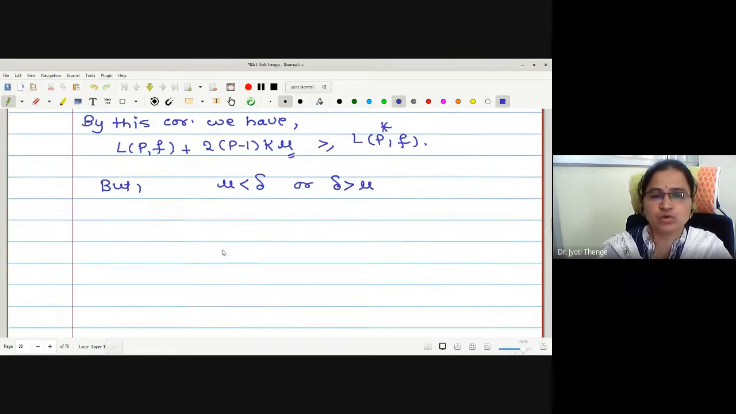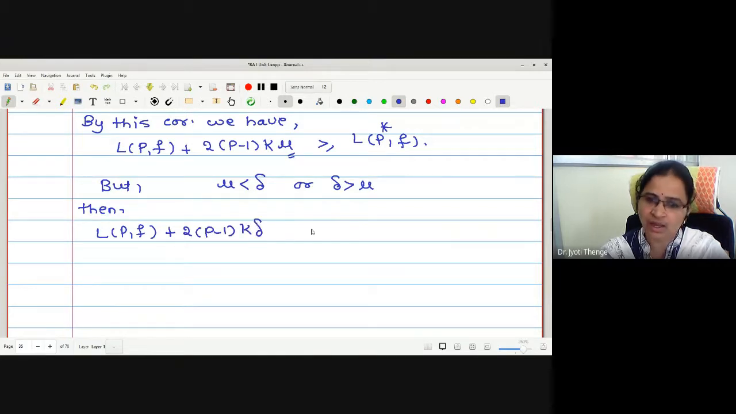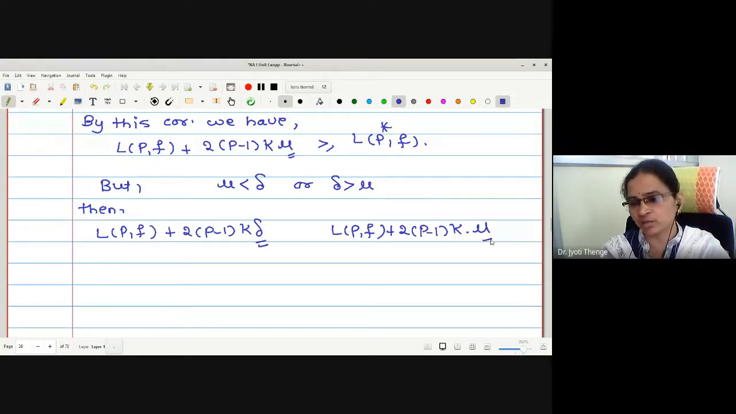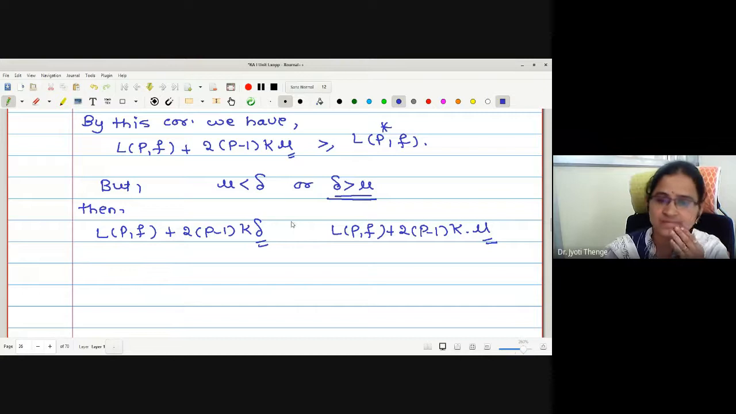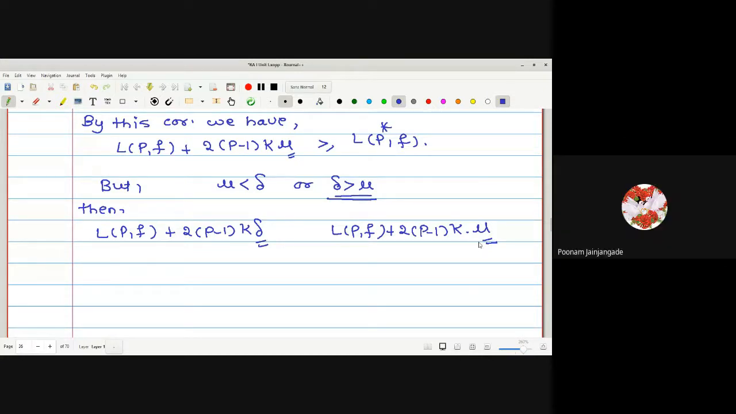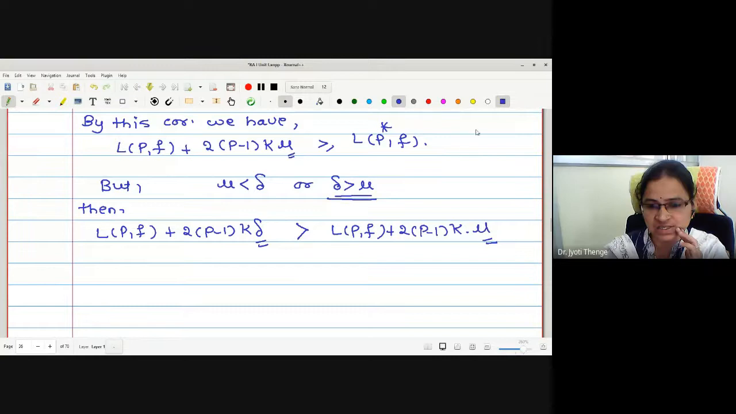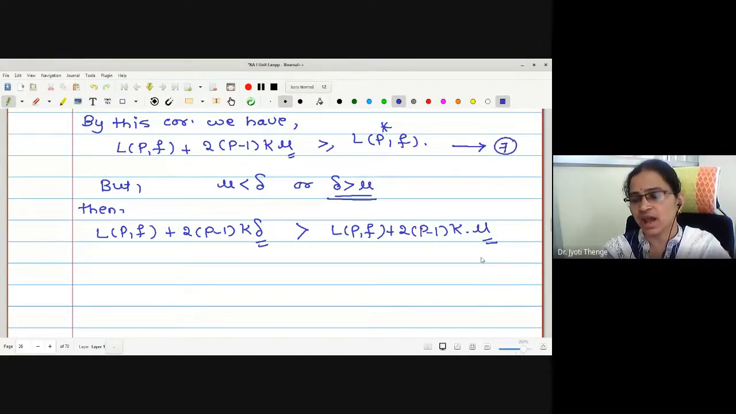Then you tell me the relation between these equations again. Then LPF plus 2p minus 1k delta and LPF plus 2p minus 1k into mu. We know delta greater than mu. All the rest of the terms are the same. What is the relation between these two statements? Delta greater than mu, I am saying. Greater, strictly greater. Therefore, let us consider this 7 and 8.